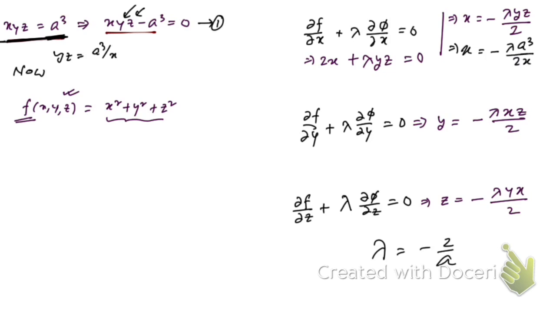So here we're gonna get twice x, and this x into this x, that's gonna be x square. So we're gonna get x square is equal to this, right? So you can write here using 1.